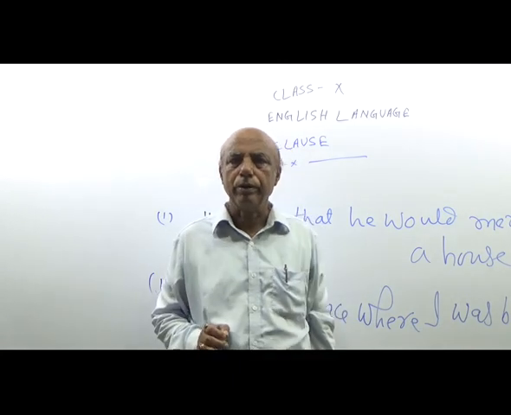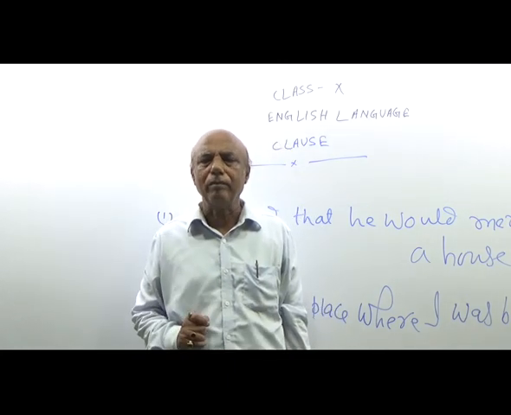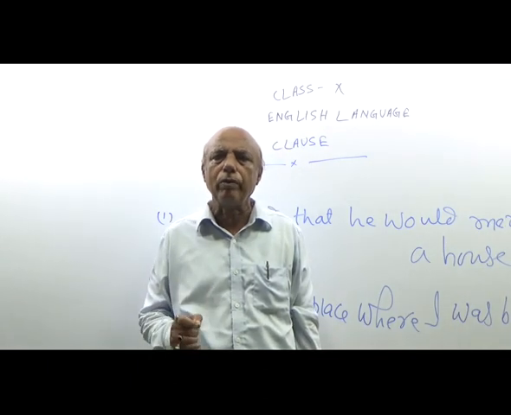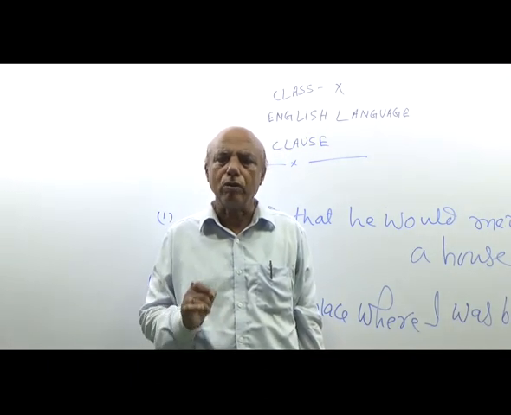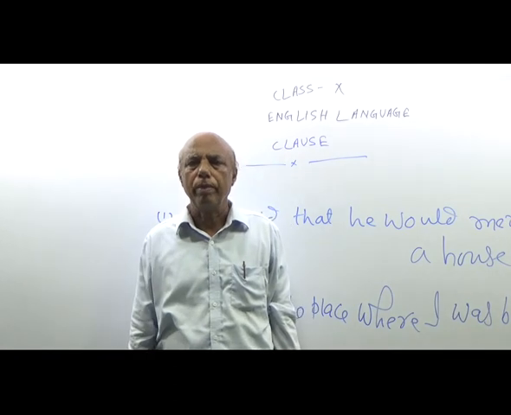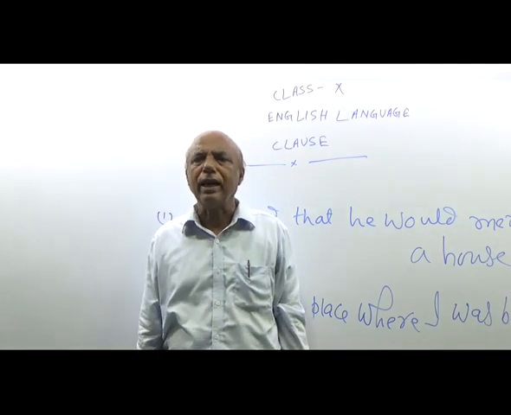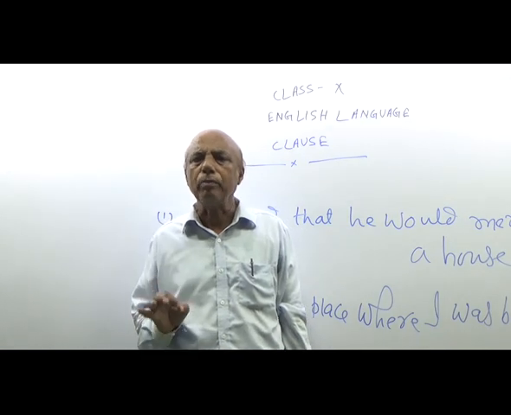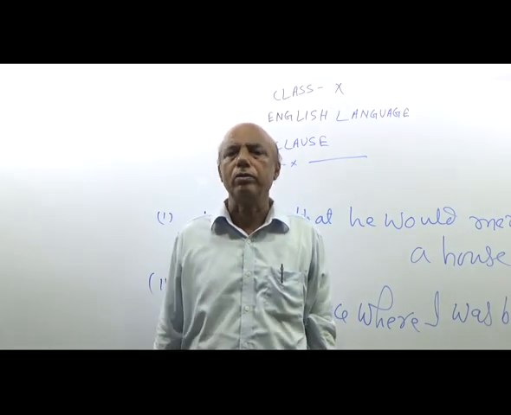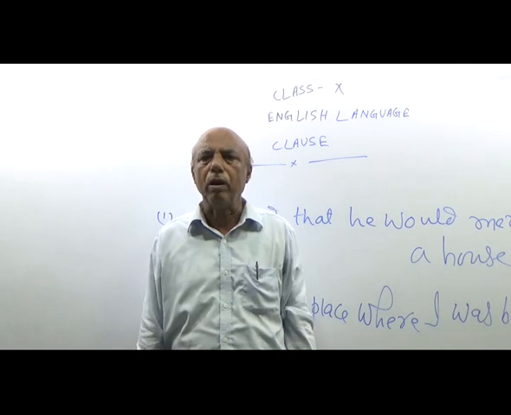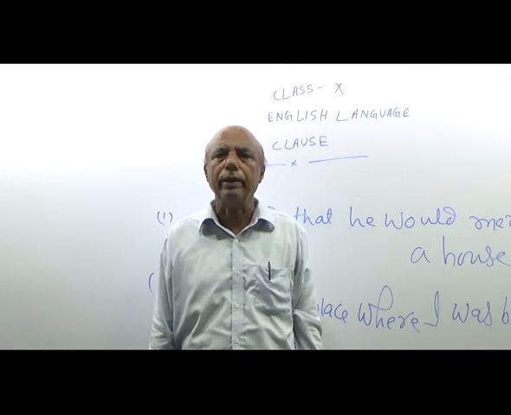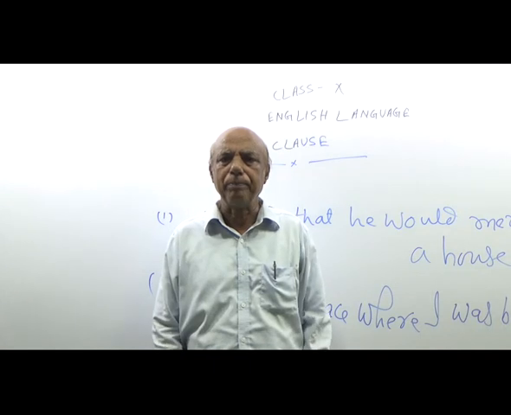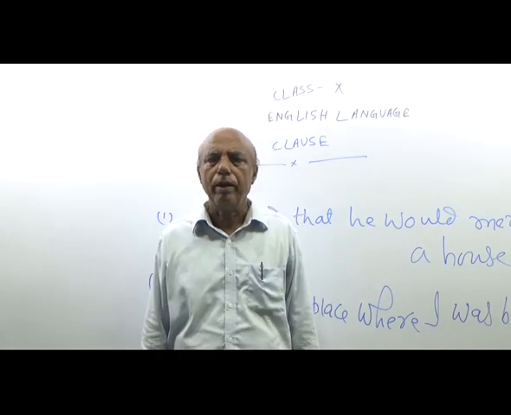It means the sentence that does the work of a noun in a sentence is called a noun clause. He said that he would buy a house. That he would buy a house is a noun clause. Here it is found that he would buy, and it showed the feature of noun clause.